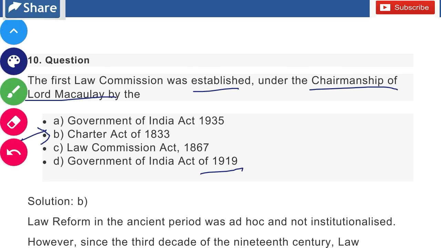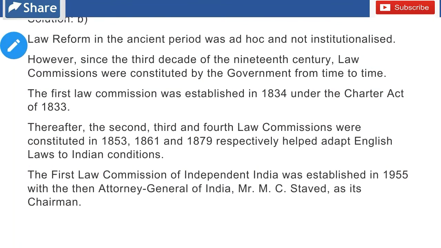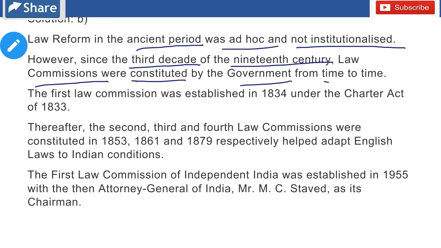Let's see the explanation. Law reforms in the ancient period were ad hoc and not institutionalized. However, since the third decade of the 19th century, law commissions were constituted by the government from time to time. The first law commission was established in 1834 under the Charter Act of 1833.